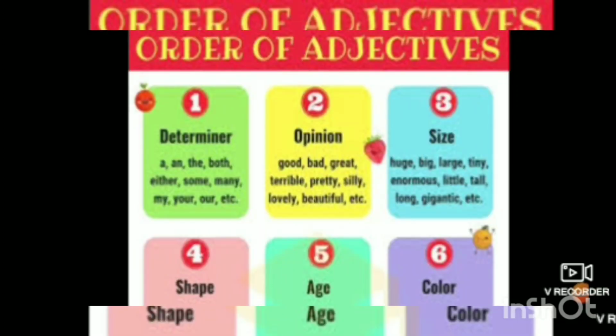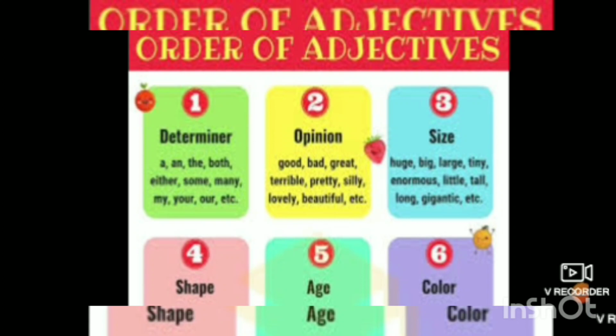There are orders. In order to speak correct English, linguistics follows particular rules. So if everything goes with an order, it looks beautiful to the listener and to the learner also. It makes it simple to learn the grammar of the language. Okay? So what is the order of adjectives?